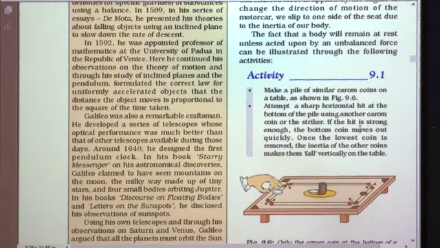If the hit is strong enough, the bottom coin moves out quickly, and all the other coins remain in the same state of motion. Once the lowest coin is removed, the inertia of the other coins makes them fall vertically on the table. So, in some situations, when the lower coin is moved by flicking the striker, the coins above want to remain in the same state of rest, but because of no base they fall vertically on the table.